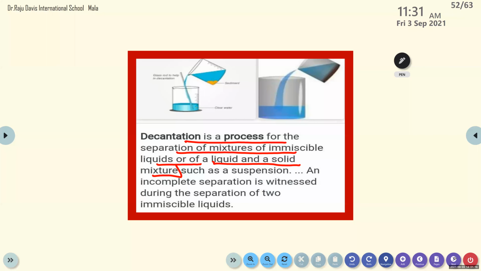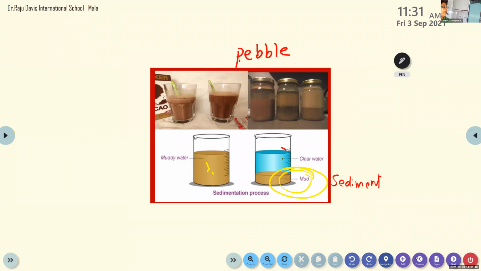Decantation, if you talk about it, this is the process of sedimentation. After sedimentation, the mud gets separated. Now, what do we do? We remove the clear water from this. I think you remember what Tanya did in the last class. I made Tanya separate the turmeric water. So that is decantation. Removing this clear water is decantation.